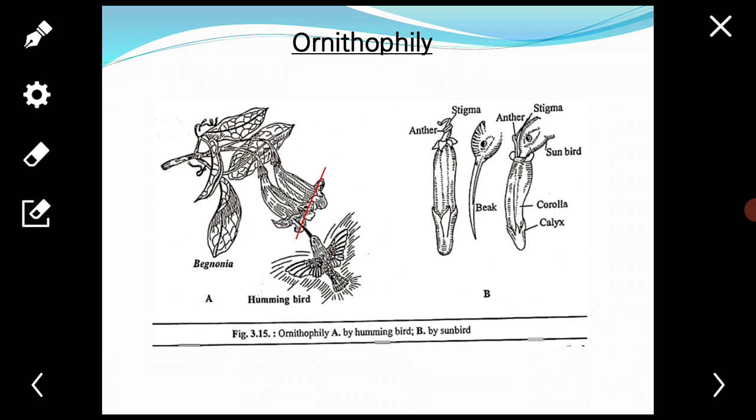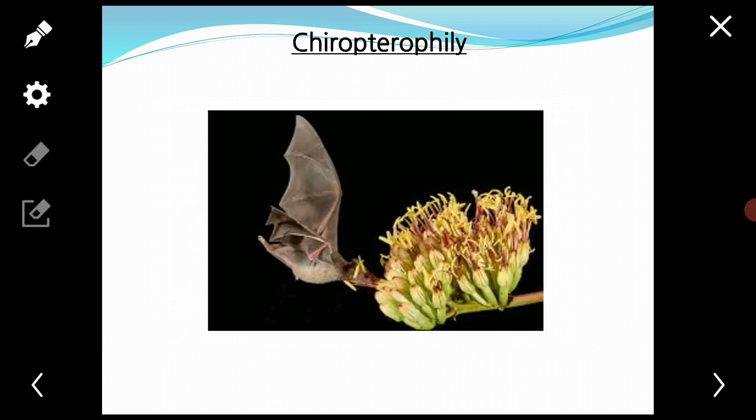This type of pollination is characterized by different adaptations. The flowers are usually large in size. They have tubular or funnel-shaped corollas. The flowers are brightly colored, such as red, yellow, orange, blue, etc., which attract the birds from long distances. The flowers produce abundant watery nectar. They are usually scentless.